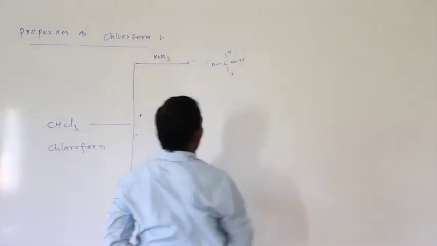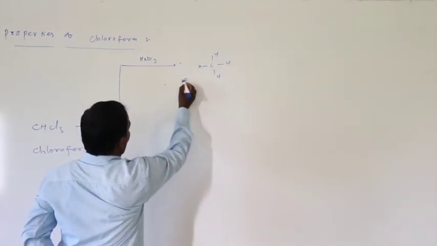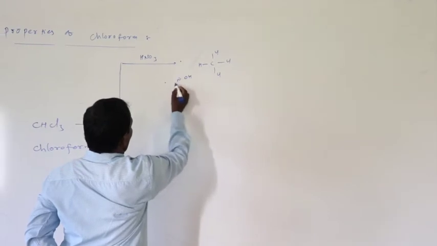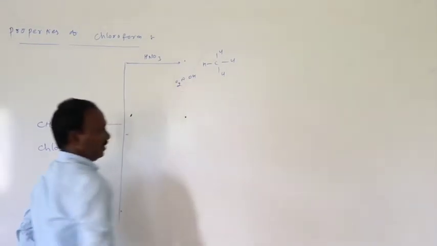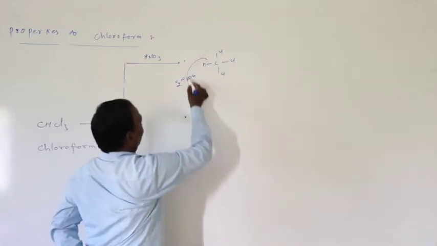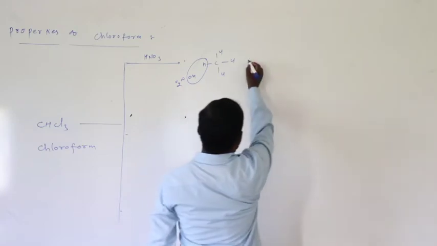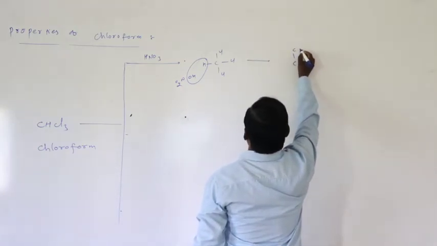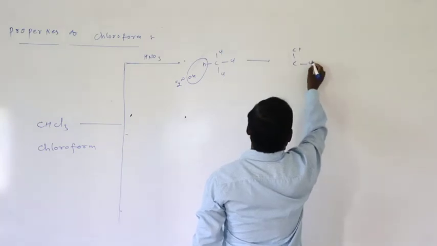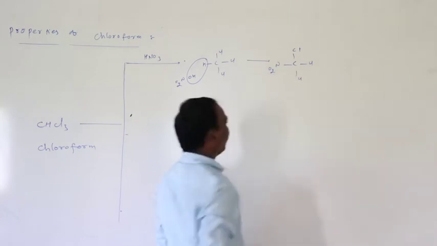CHCl3 chloroform with nitric acid, removal of water H2O, gives C, Cl Cl Cl, with NO2 here.